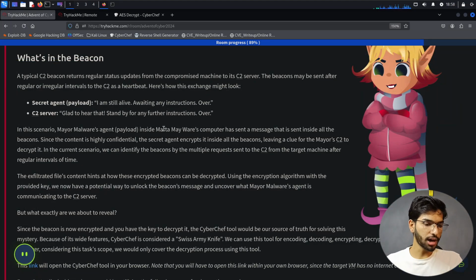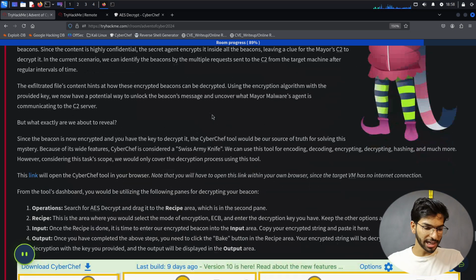So what's the beacon? That's given here. So this is what I was saying. "I'm still alive, waiting for any instruction, over," and the C2 server says, "Glad to hear that. Stand by for any further instructions." So that's how a beacon is going to be communicating with the C2 server. Again, if you're interested, you can go through reading this.